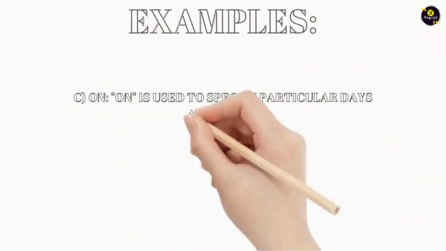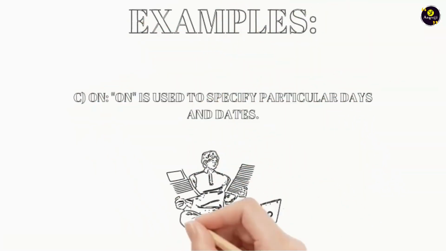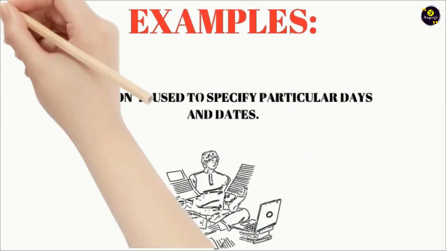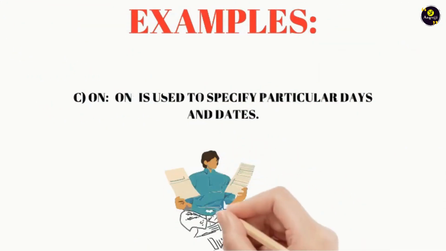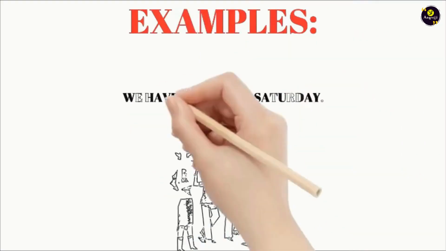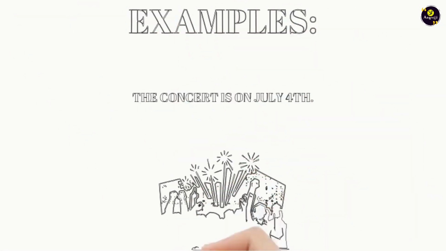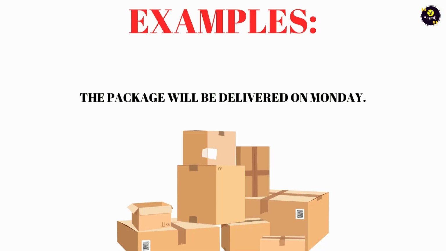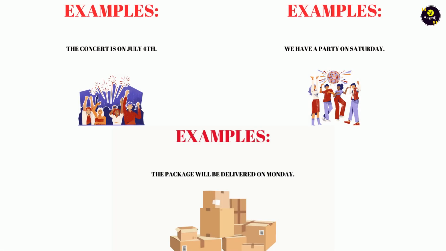The third one is on. On we use for specifying particular days or dates. जब भी हम किसी डे या डेट के बारे में बात कर रहे होते हैं, तब हम on यूज करते हैं. For example, we have a party on Saturday. The concert is on July 4th. The package will be delivered on Monday. So if you see on Saturday, on July 4th or on Monday, all of these are sharing dates or days. That is why we have used on with it.